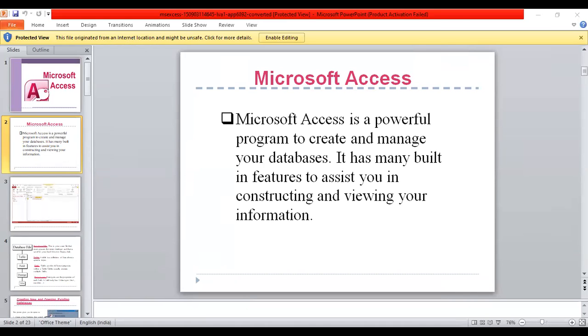And the next is data types. Data types are the properties of each field. A field only has one data type, such as text or number.